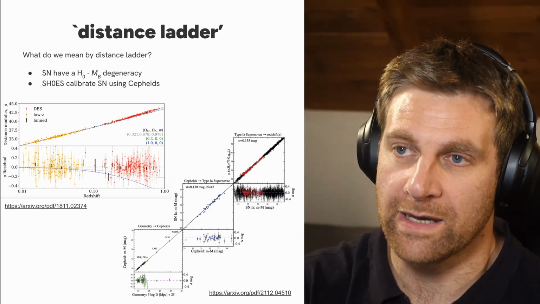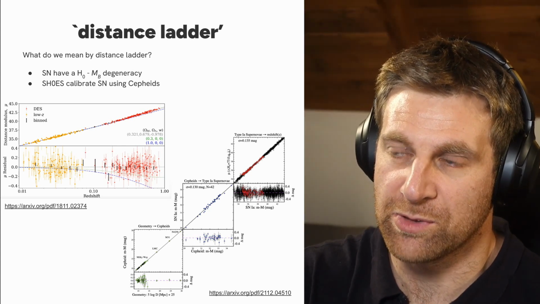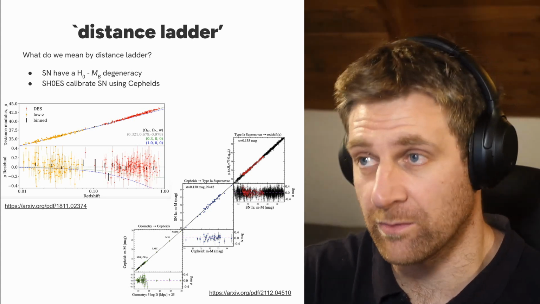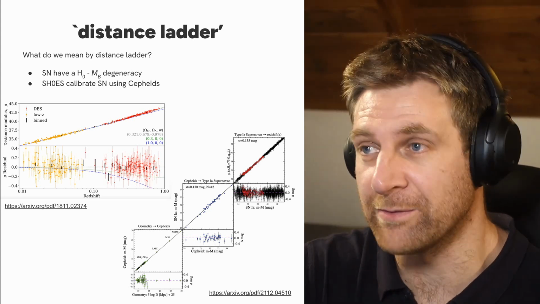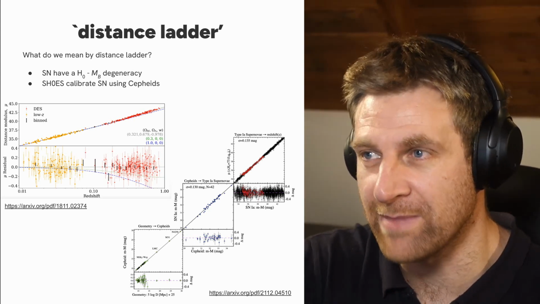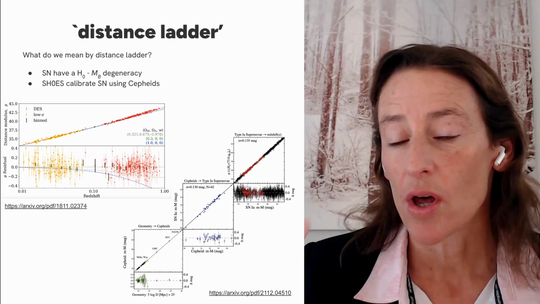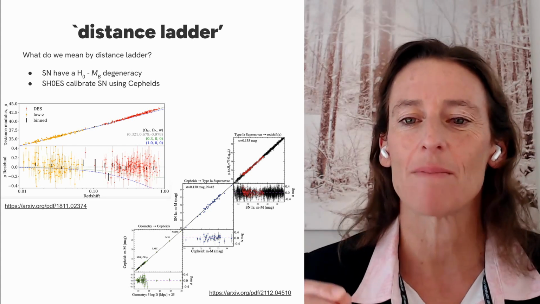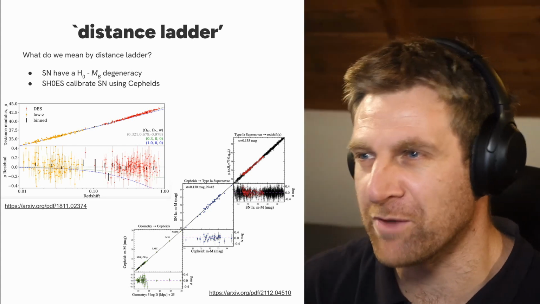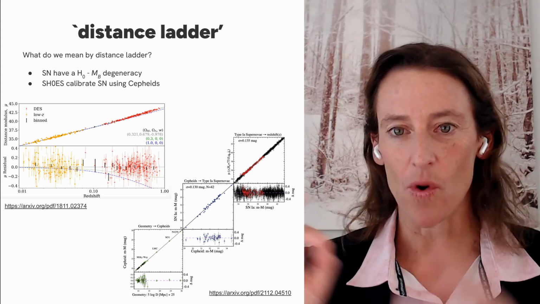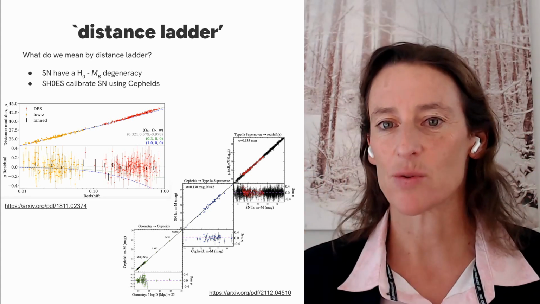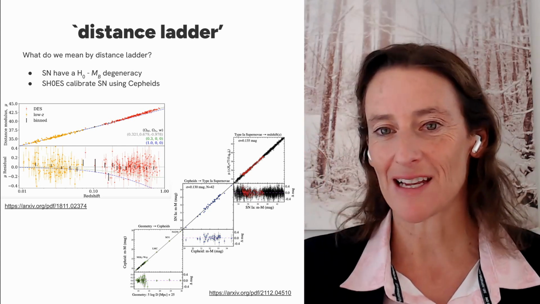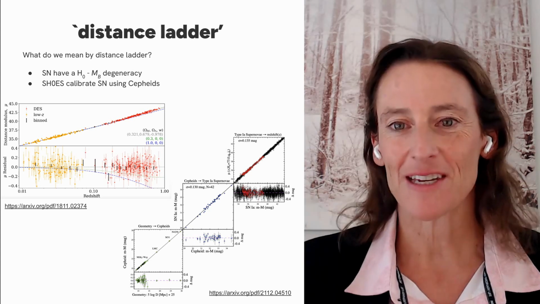Cool. And the reason why this is important, I guess, is that the supernovae aren't standard candles, but standardizable candles. Like if we did know that every single supernova went off with exactly the same brightness, there would be this degeneracy, but it wouldn't be relevant because MB would just be one number for every single supernova. Well, actually, no, you still have this problem even in that case because we still need to know what MB is. Okay, but if our stellar models were perfect, then... Yeah, so if we knew exactly what MB was, if we know exactly how bright they are, then this wouldn't be a problem. We would just be able to directly measure H naught. But because we do not know exactly how bright the supernovae are, we have to calibrate that some way.